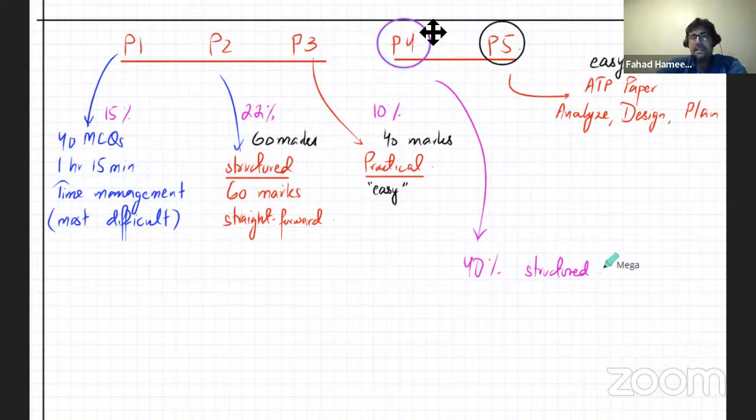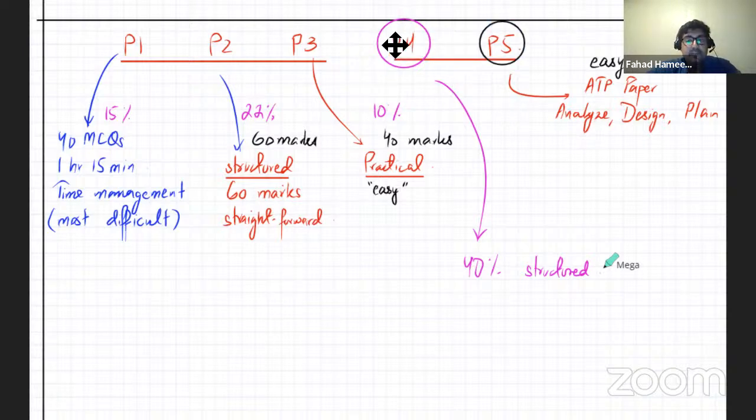Now, if that is happening in A2, your P1s, P2s, and P3s are going to create a lot of fluctuation. You might have one good P1, one good P2, and mess up the P3. So there's going to be a lot of ups and downs in your AS. This 15% weightage paper might be bad, this one might be good, but most of your grade depends on P4. So don't worry if your AS grades are fluctuating, because the weightage is not that much.